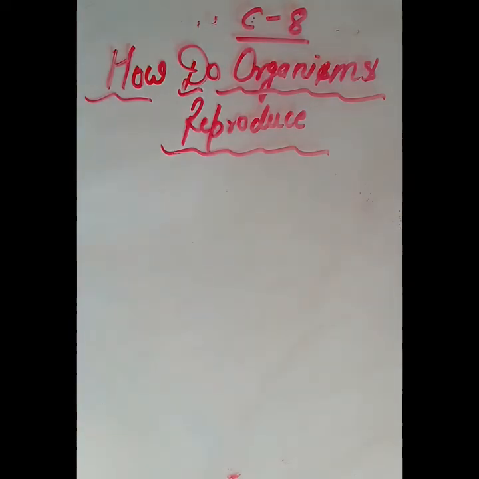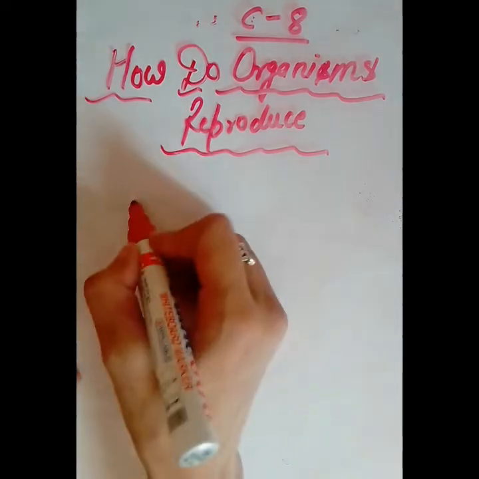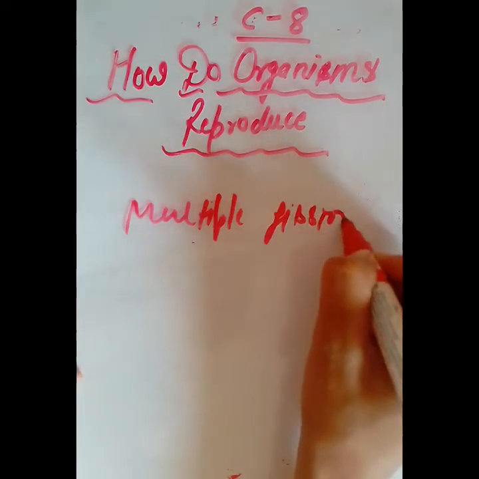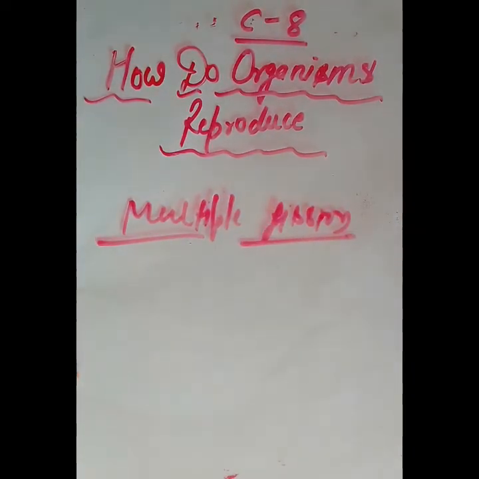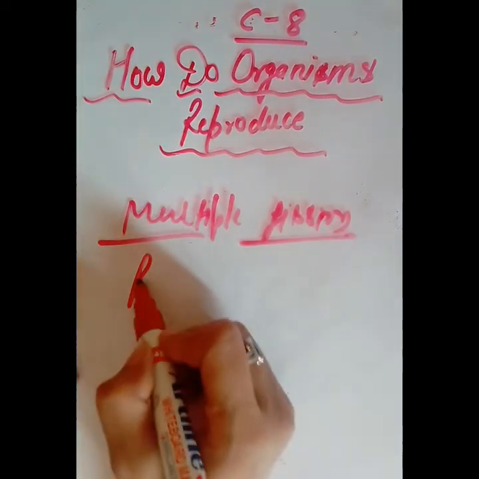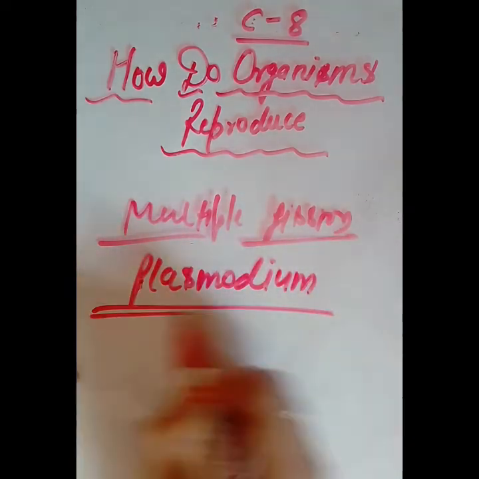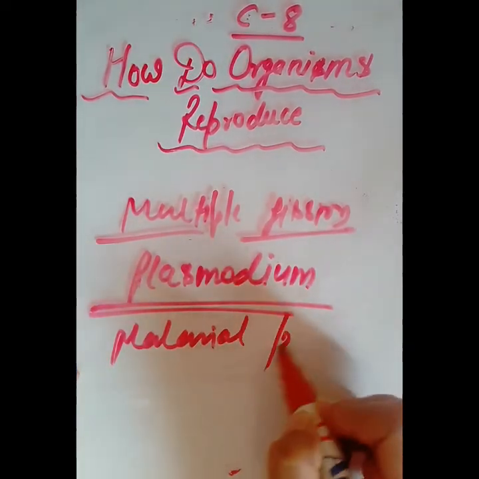Then comes multiple fission. For multiple fission, the common example is Plasmodium. And you know what Plasmodium is? Plasmodium is the malarial parasite.